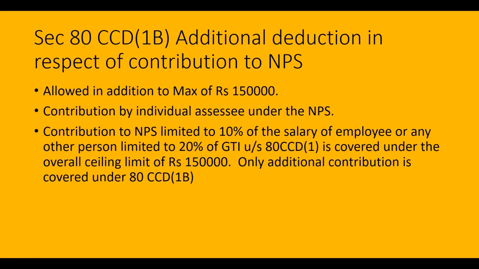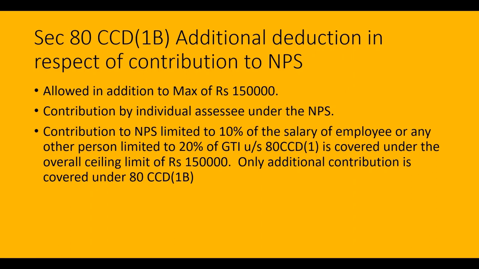So in other words, the assessee can claim a deduction of rupees 2 lakhs in total. There is an additional deduction up to a maximum of rupees 50,000 in respect of any amount paid as contribution by any individual assessee under the NPS.